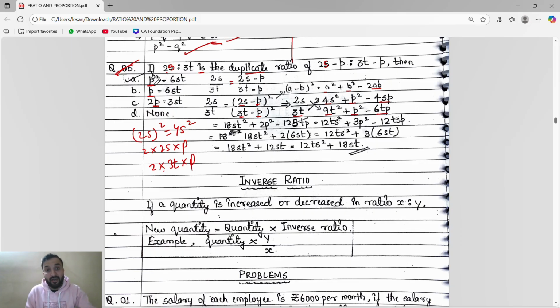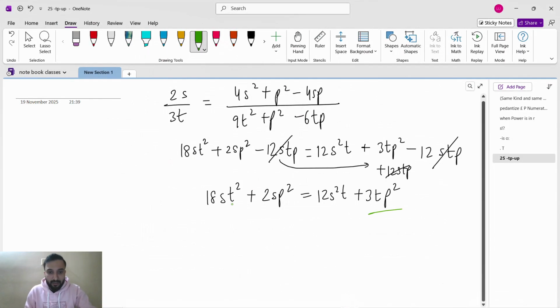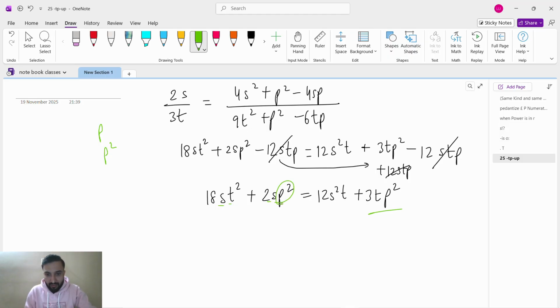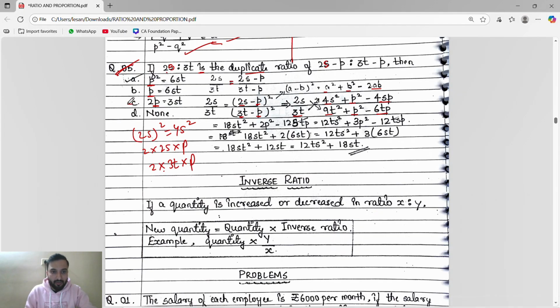We have to see whether p is present or p square is present. In s t s, p square is present; in s square t, p square is present. Both have p square, p is not present, so we will eliminate the option with p. p square is present, so the answer is p square.